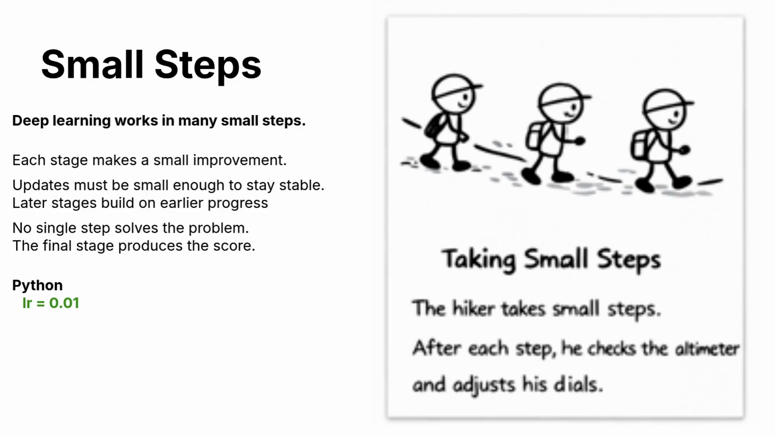The hiker never jumps. He takes small, careful steps. Small steps keep him stable and prevent falling or overshooting. In machine learning, the learning rate controls how big each update can be.